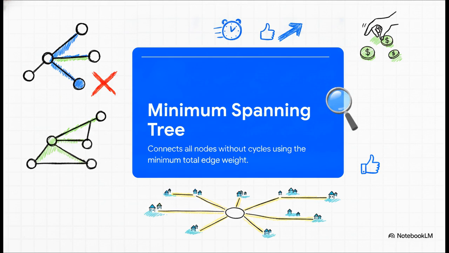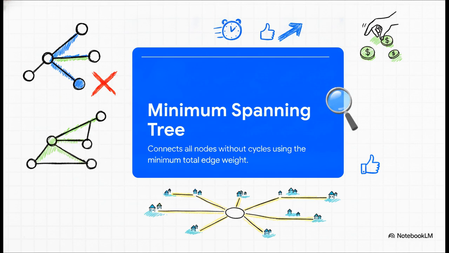What if we just admit defeat on getting the absolute perfect route? What if we just need a really, really good one? Well, welcome to our practical workaround using minimum spanning trees, or MSTs. An MST is fundamentally different from our salesperson tour. It doesn't actually need to be a single continuous loop. It just needs to be a branching network, like a tree, that connects every single node together without any closed loops, all while using the absolute minimum total wire or road or cost.